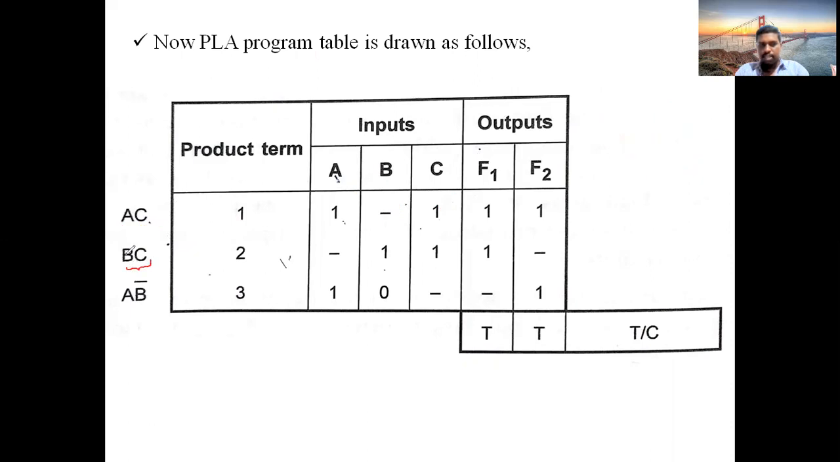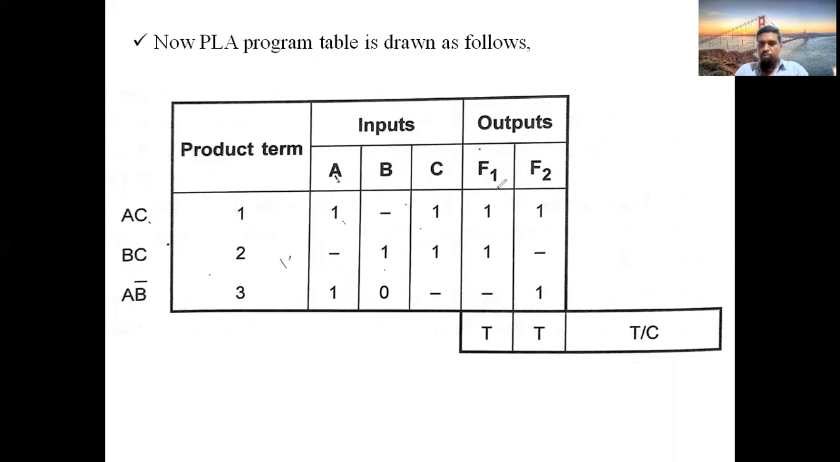Next, go for the second one, BC. Here A is not there, so keep dash under A. B is in normal form, so 1. C is also in normal form, 1. Next, the third one. A is in normal form, 1. Here B is in complementary form, bar is there, that's why take 0. And C is absent, so take dash. Like that, you fill up this input section with the help of these product terms.